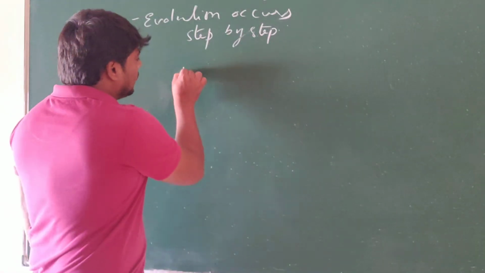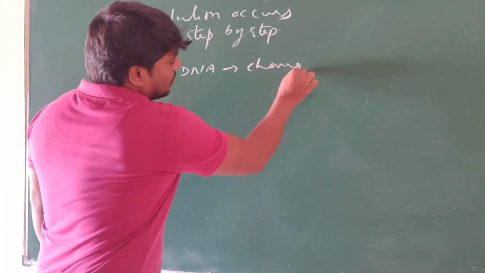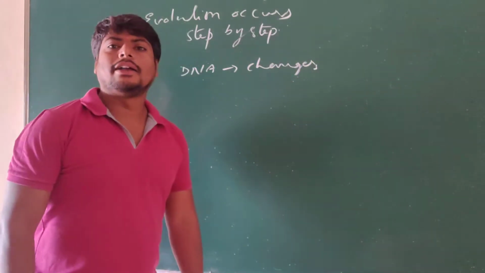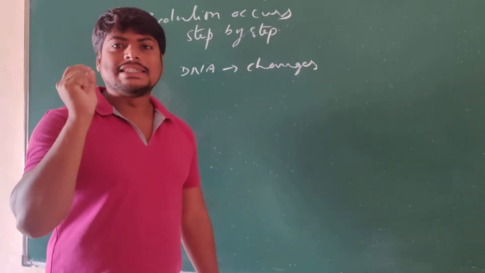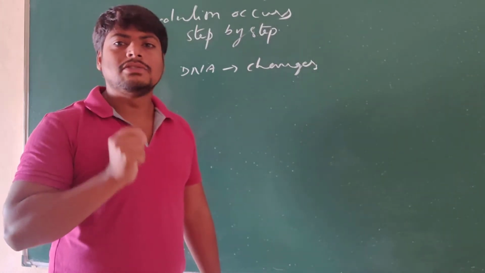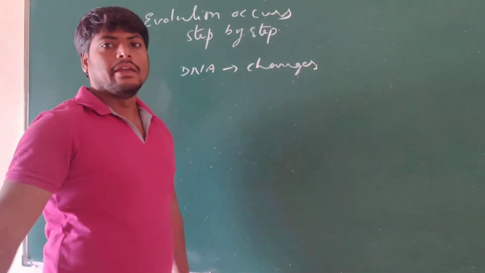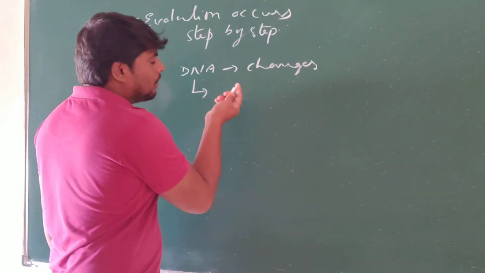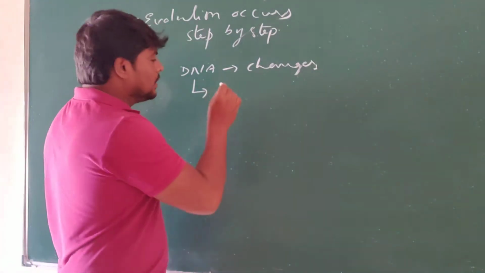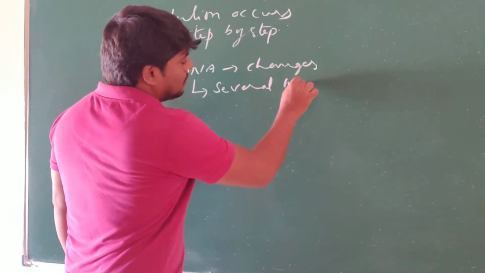But the DNA changes that occur are not in a single attempt. A single DNA change is not responsible for the occurrence of evolution.